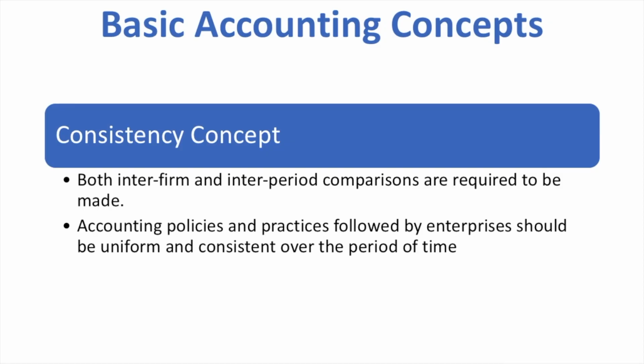Consistency concept. We have studied earlier that we need information from the financial statements of an enterprise to be comparable so that we can draw a comparison between the inter-period performance as well as the inter-firm performance. This is only possible when we are following some accounting practices and accounting principles, so that uniformity and consistency are maintained over time. Consistency helps in eliminating personal bias and it helps us in achieving results that are comparable over time. We can compare the inter-firm performance of companies only when all the companies are following the same accounting principles and policies.